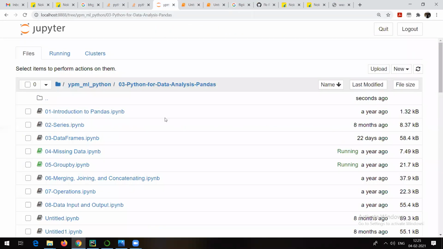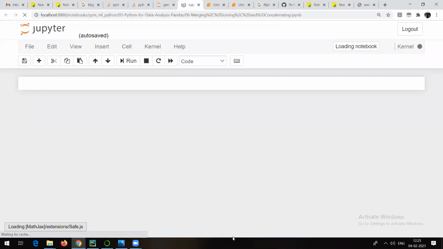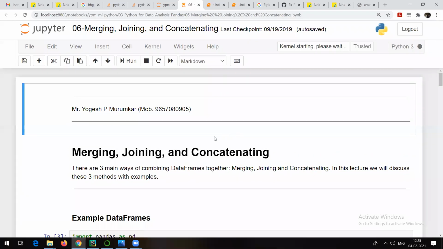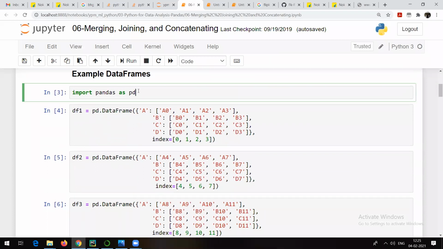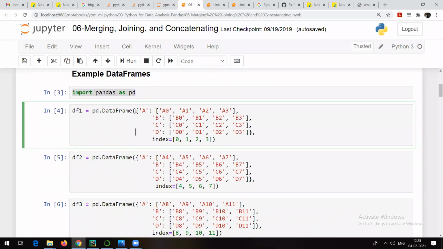Let me move to the next point, that is merging, joining, and concatenating. Most of the points are the same. Let me show you with very simple examples here. We will take some data. See what I am doing here: I am creating a dictionary. A, B, C, D are the keys, and here I am giving an index. So this dictionary is going to be my data, and my index is going to be 0. So that is my data frame 1.